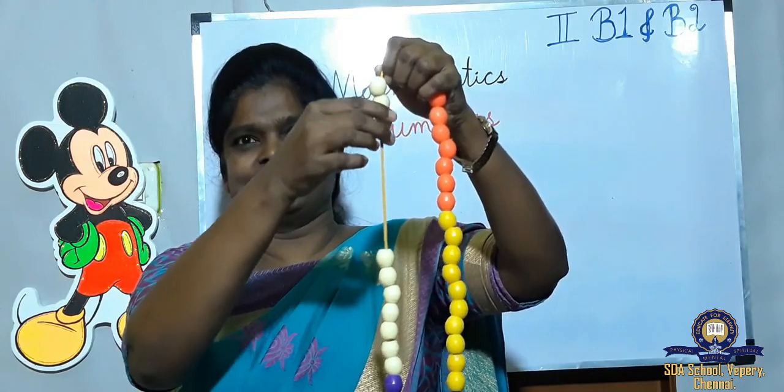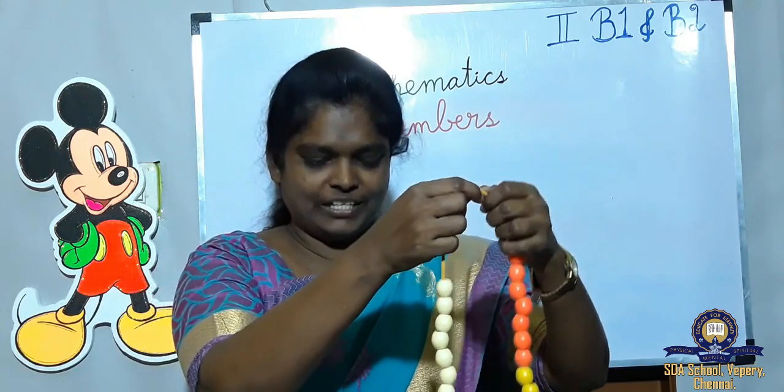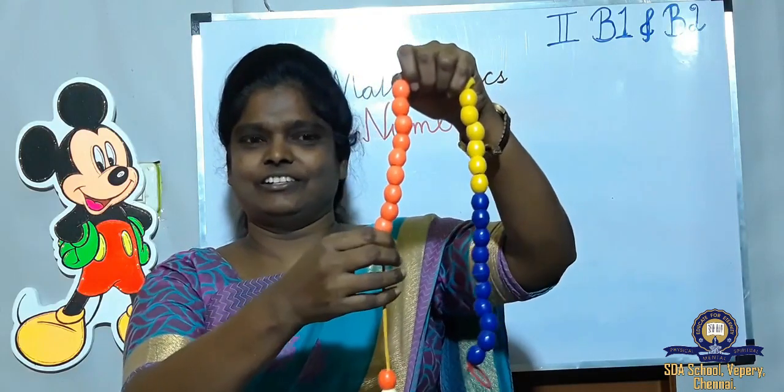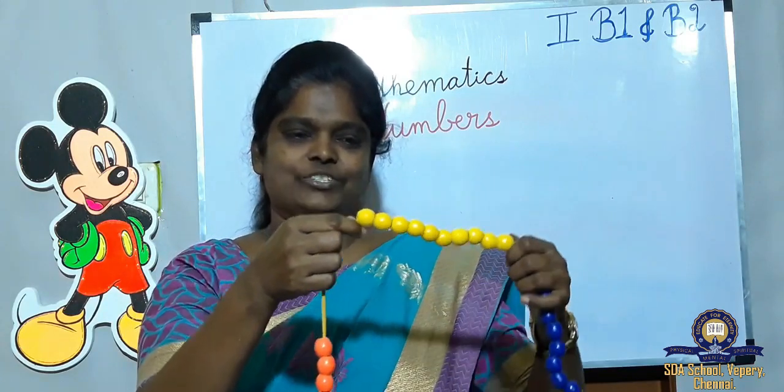Cream color, or white color. 61, 62, 63, 64, 65, 66, 67, 68, 69, 70. So how many colors have we counted now? 7 colors. 10, 10, 70. Next, orange color. Can all see? Okay, start. 71, 72, 73, 74, 75, 76, 77, 78, 79, 80. 8 sets of beads we counted.